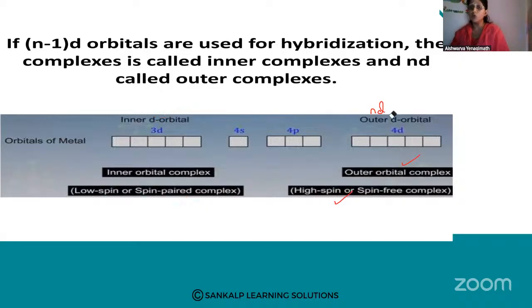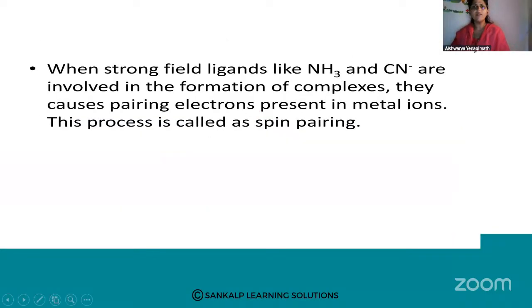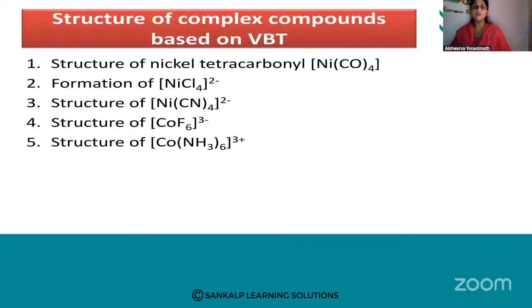Yes, this should be known to you all. When are inner d orbitals used? This will be possible when you have strong field ligands or weak field ligands? Okay. When strong field ligands like NH3, CN minus are involved in formation of the complexes, they cause pairing. They force the central metal atom to pair up. So pairing happens when there is a strong field ligand, and I gave you the examples of strong field ligands also. They cause pairing of the electrons present in the metal ions. This process is called spin pairing. So the structure of the complex is based on VBT.